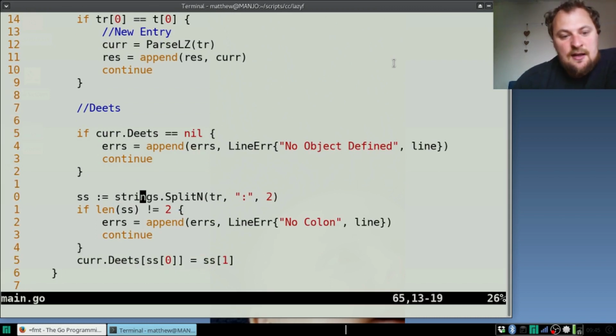And finally, we just split the string on a colon, trim both sides, and then try and append it, stick it into the details by the left side and the right side.